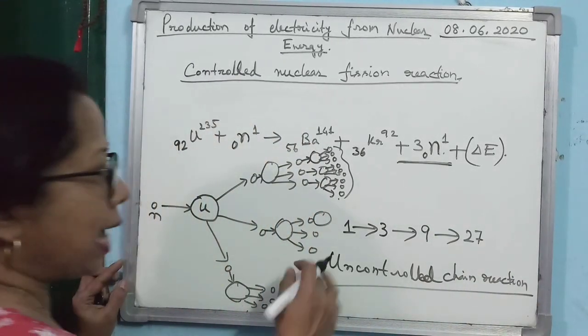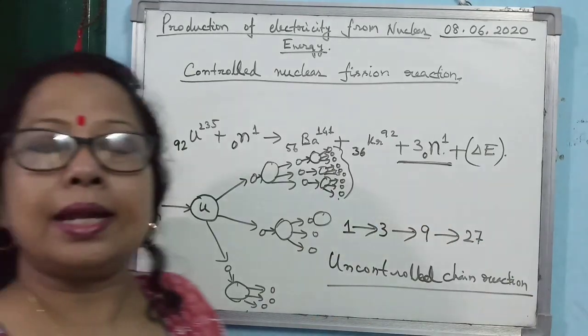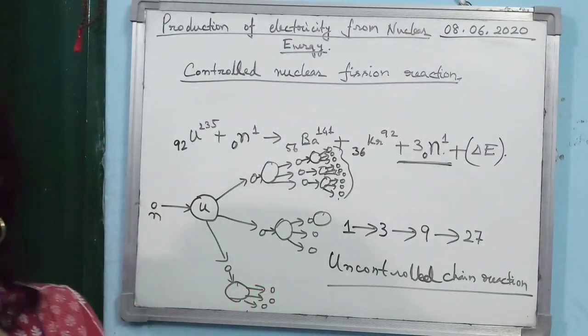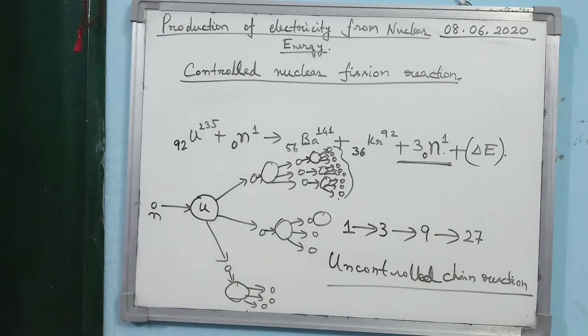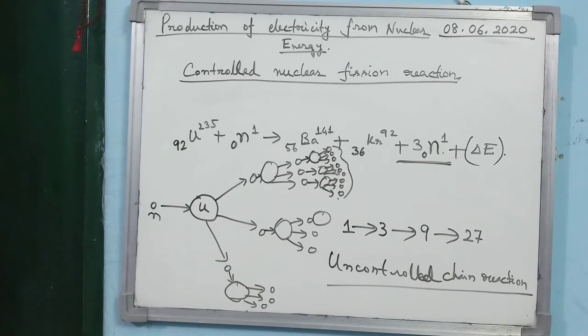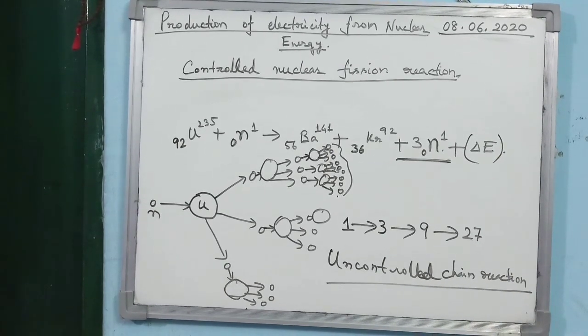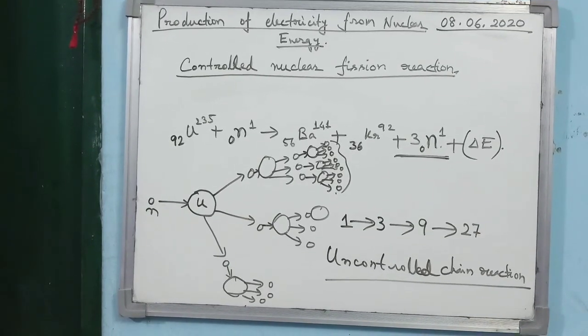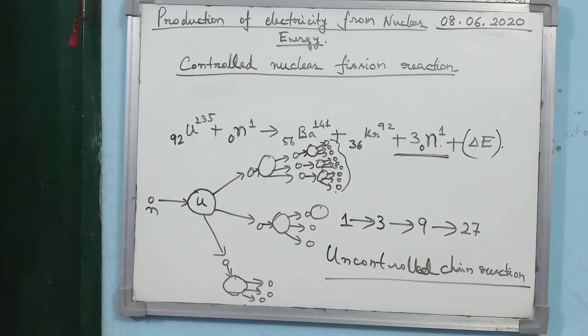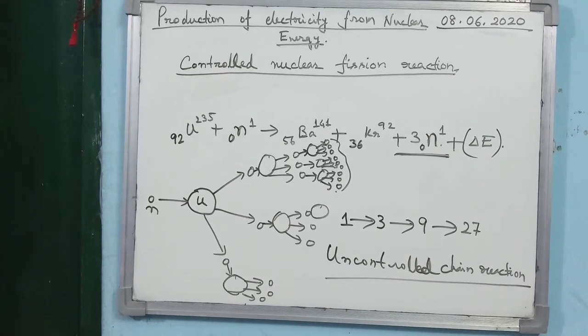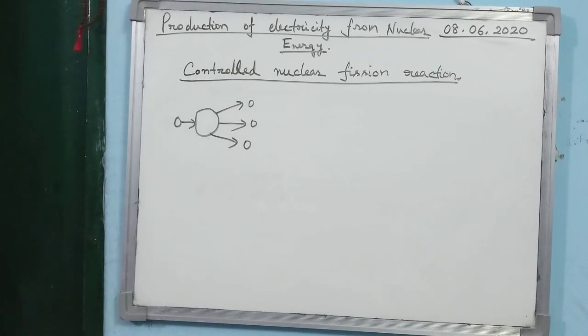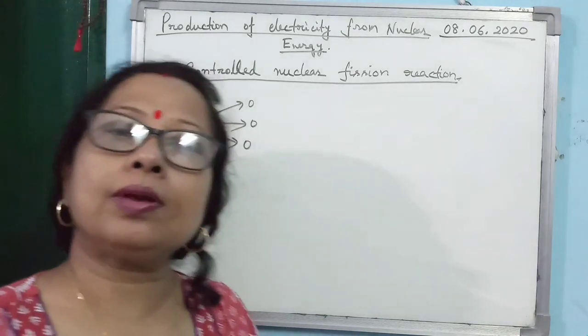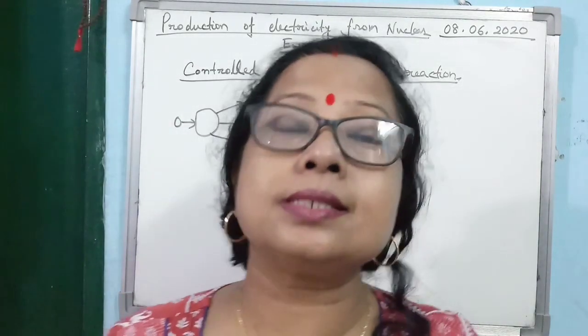Why? Because at each and every step, the number of neutrons produced gets multiplied, and the rate of reaction will also get multiplied at every step. As a result, a very, very large amount of energy will be produced at the end. So if we have the uncontrolled nuclear chain reaction, then what is the result?